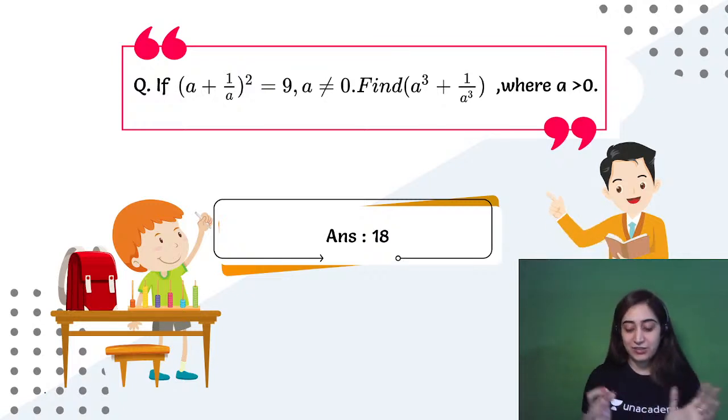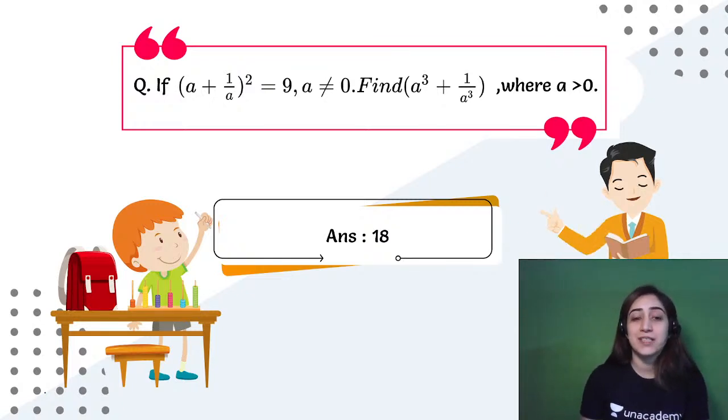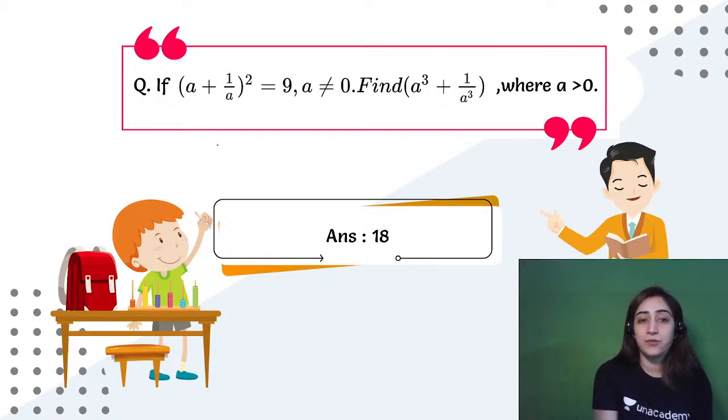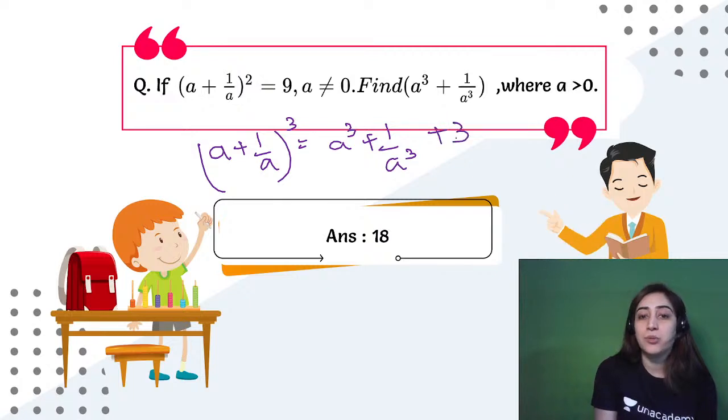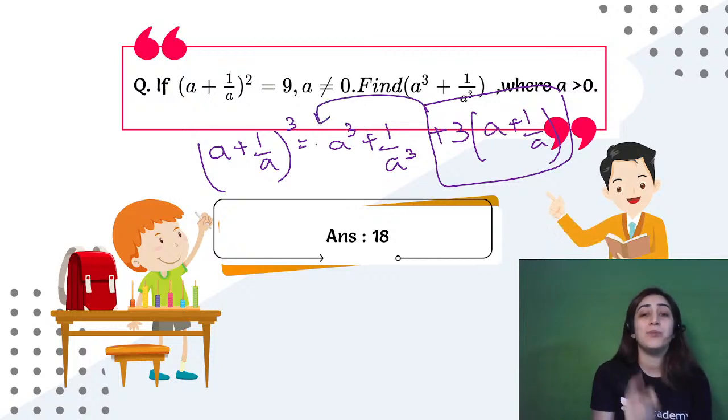Alright, so that is the right answer. The right answer for this is 18. You need to remember that we are using a plus 1 by a whole cube, which is equal to a cube plus 1 by a cube plus 3 times a plus 1 by a. This is also important. This has to go on the other side and become negative.